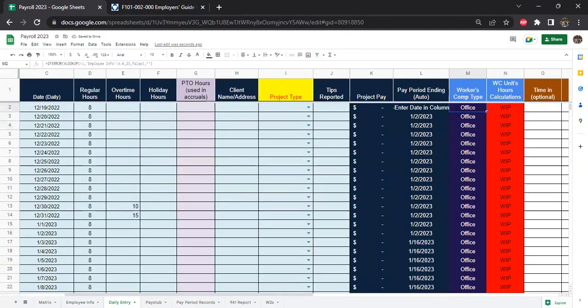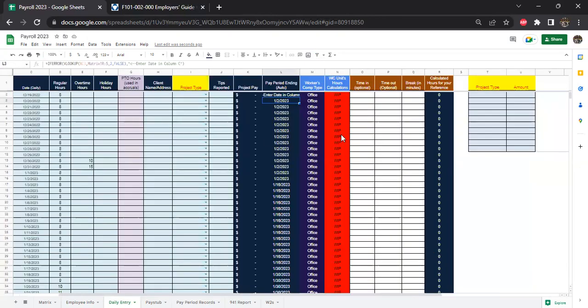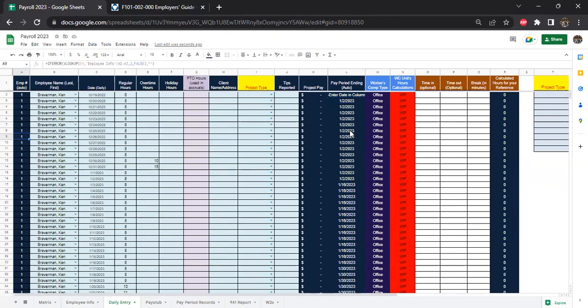If they're just one type of employee and they always do one type of work, then you can do it that way. If they are a versatile employee doing different types of work and has different hours in different areas, you're going to want to represent that here in the daily entry sheet, and manually change these things. You're going to say, I don't want it to be office, I want this person to be a driver this day. You can put that workers' comp type and override it right there, and whatever their hours are will apply to that. Then I'm going to program in the connection of the rates, however they are applied to your hours. So this can generate your workers' comp, your L&I distribution.